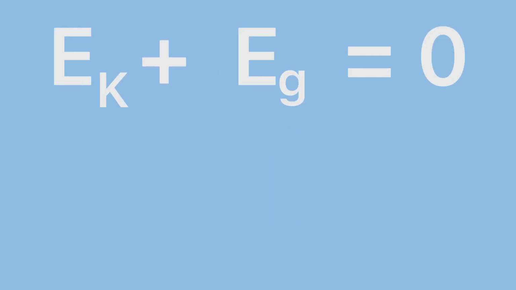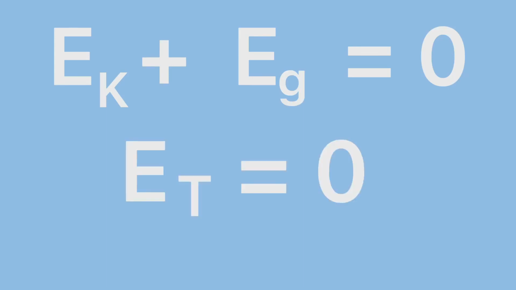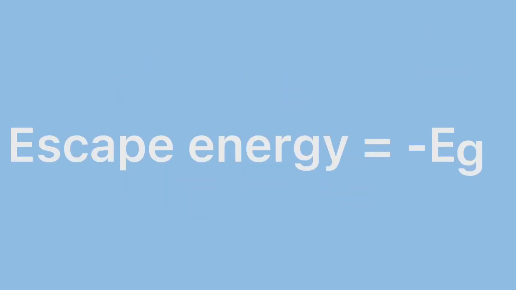The kinetic energy would obviously have to cancel out the gravitational potential energy in this situation, making the total energy 0. So you can find the escape energy by finding the gravitational potential energy at that point, and obviously multiplying it by -1, since gravitational potential energy is negative. Let's find the escape velocity accordingly.